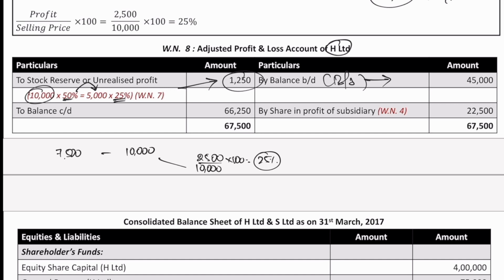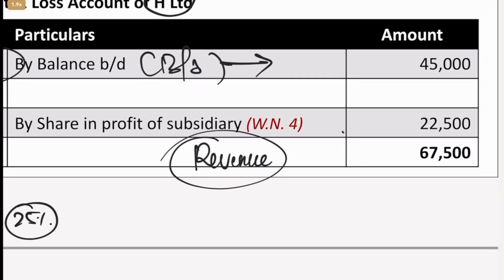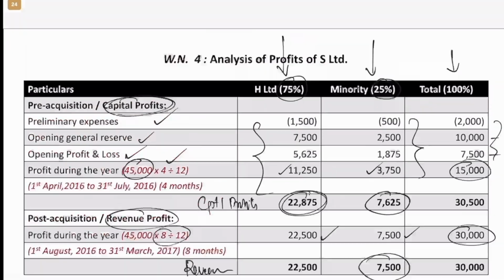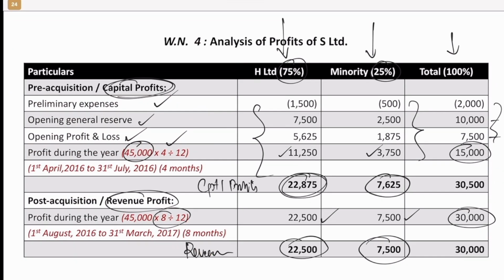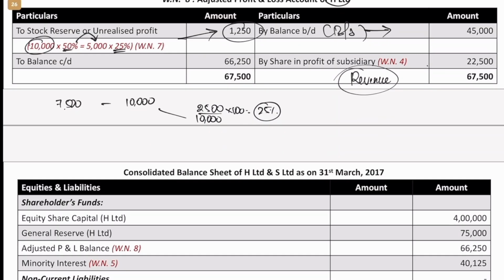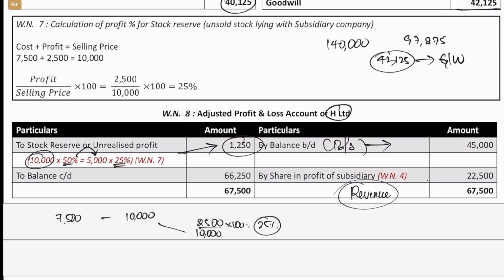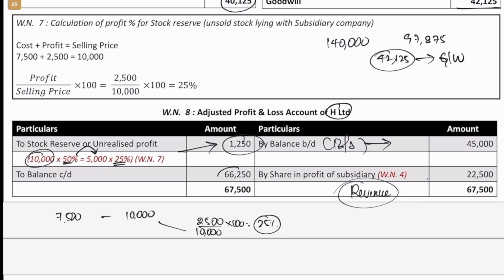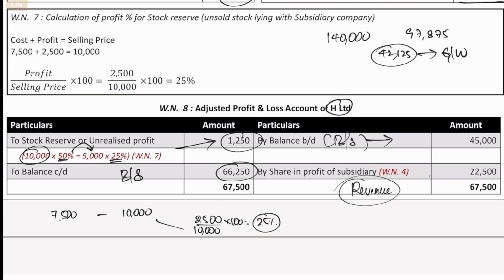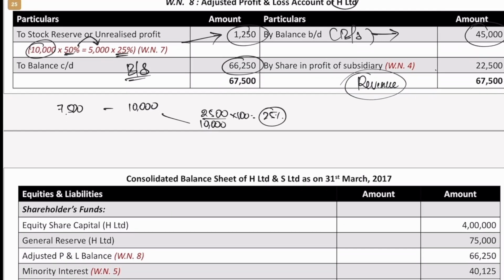So removed. Then share in the subsidiary profits. This would be the revenue profits, whatever profits we earned after acquisition. So 22,500. If you go back here, revenue profits or post acquisition profits will also be shown here in the adjusted P&L. Then whatever is the balance will be shown in the balance sheet now, not 45,000 as written. I hope that is clear.